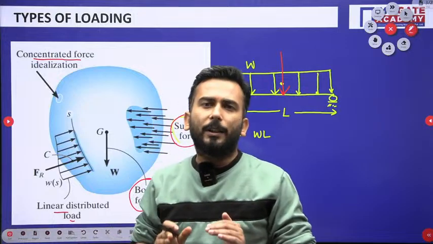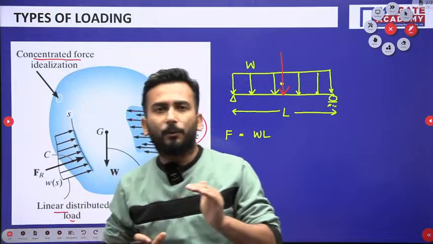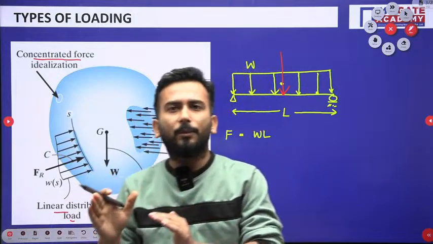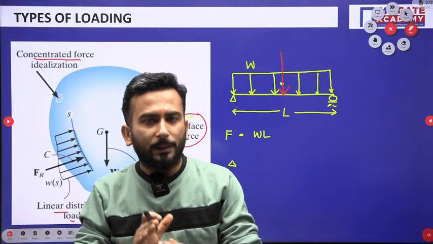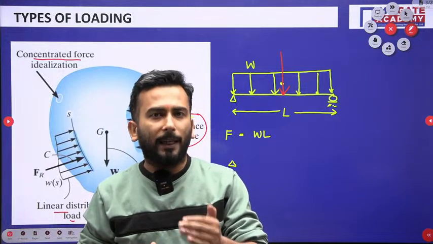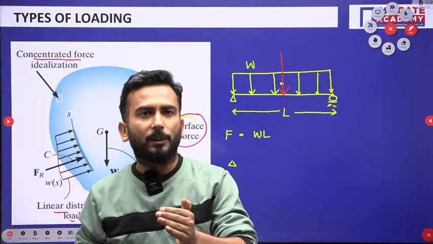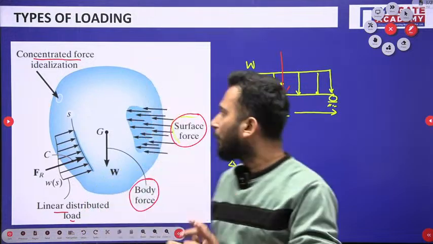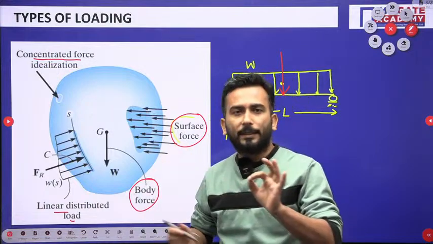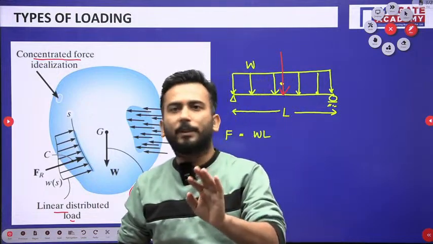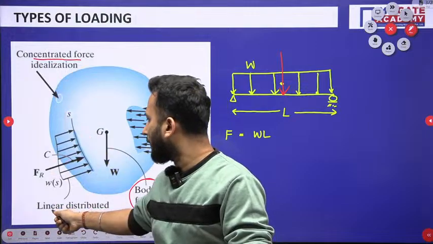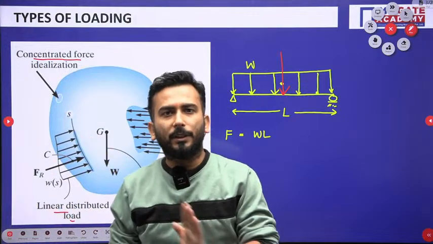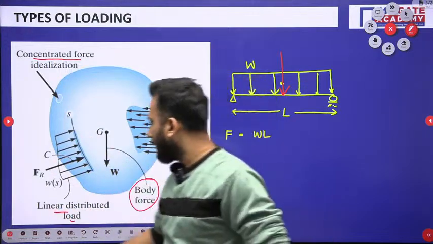So what did we learn? We learned that the external forces are of two types, body forces and surface forces. Body forces we generally neglect in our discussions. What we take into account are only the surface forces. Surface forces may be concentrated, or surface forces may be linearly distributed. This we have learnt, and something about linearly distributed load. Okay.